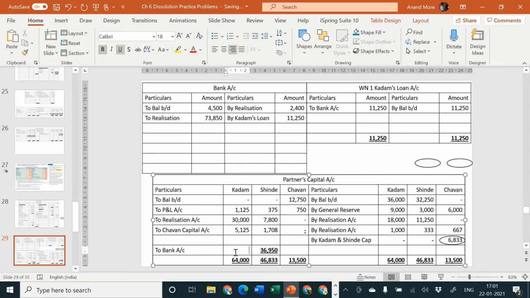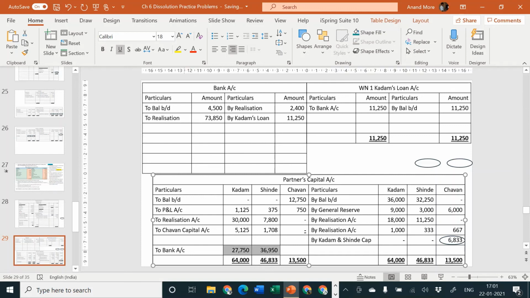And 64,000 minus 1125 minus 30,000 minus 5125 is equal to 27,750. These are the balancing figures, so let me put a circle around them. So we are telling the examiner that these figures are calculated by us as a balancing figure. Then comes the next part.